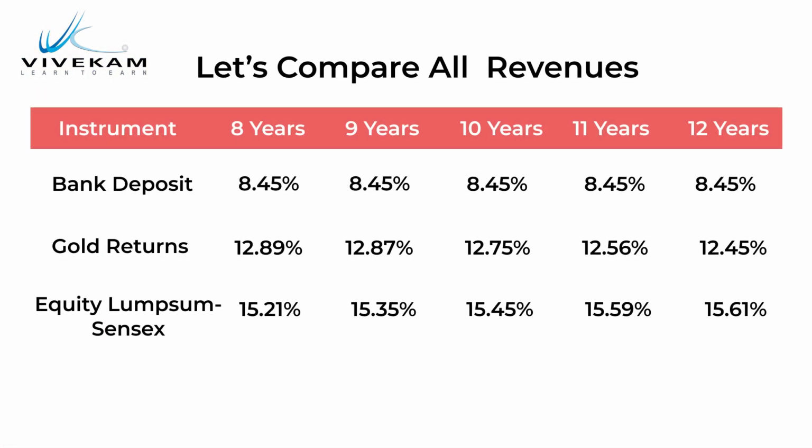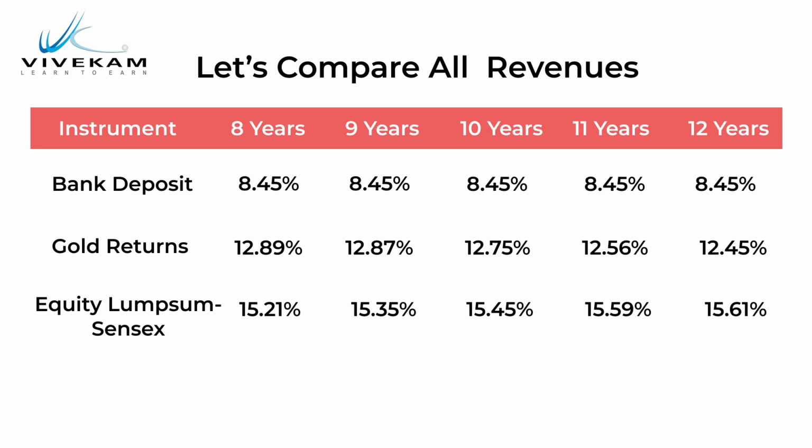Now, let us look at the average returns earned in bank deposits, gold, and Sensex during the period 2001 to 2020. Returns earned are captured for periods of 8 years investment, 9 years, 10 years, 11 years, and 12 years. Let us see how they have performed in the last 20 years. Bank deposits have given a return of 8.45% per year if you have invested for about an 8 year period of time. The same way, if you invest for 9, 10, 11 and 12 years, there is not much of a difference. Only 8.45 to 8.46% is earned.